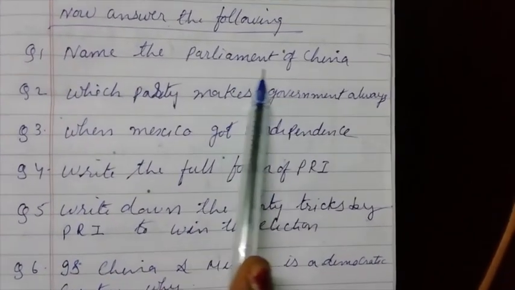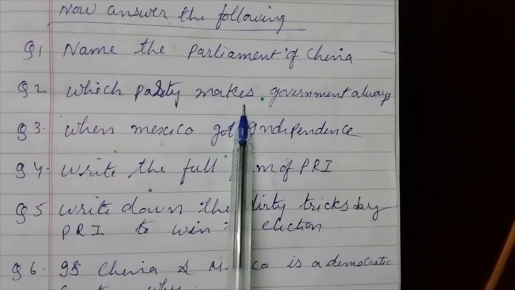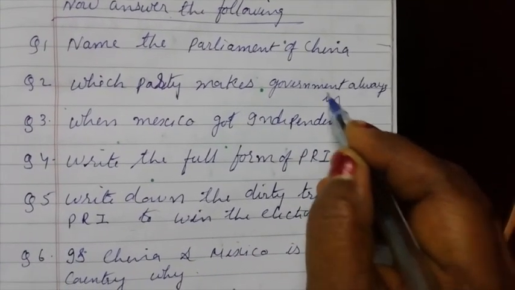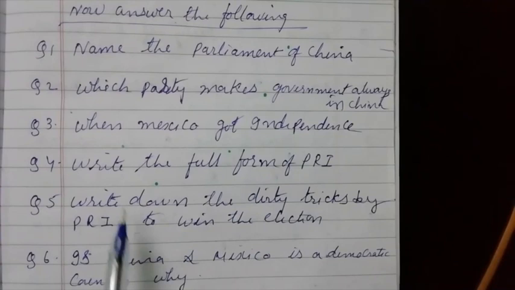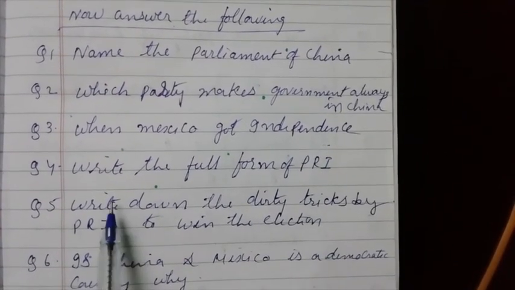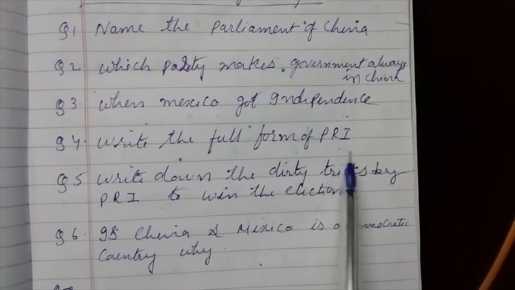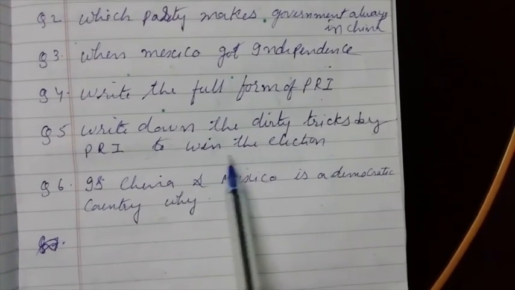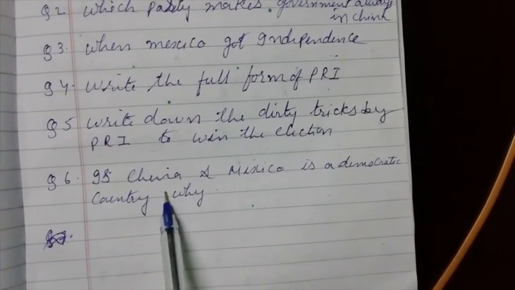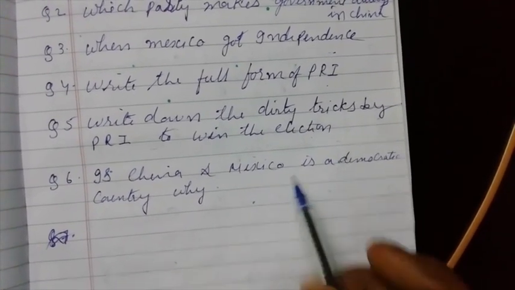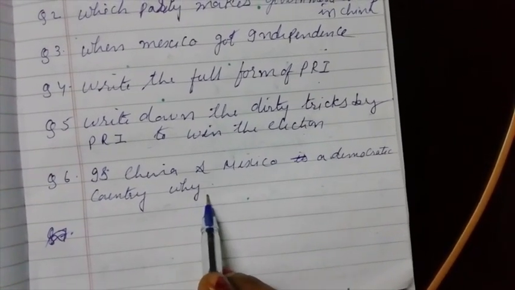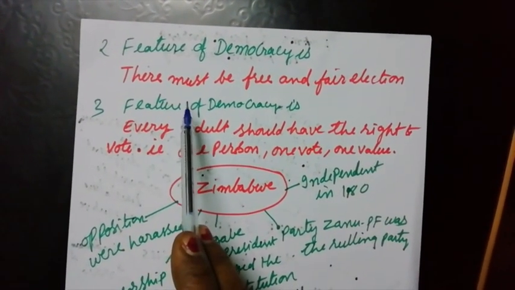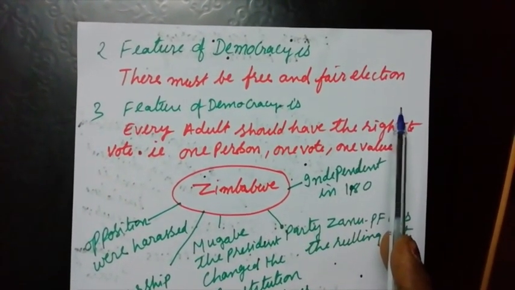First is, name the Parliament of China. Which party makes the government always in China? When did Mexico get independence? Write the full form of PRI. Write down the dirty tricks used by PRI to win the election. Are China and Mexico democratic countries? Why? In this way, the second feature is that there must be free and fair elections.